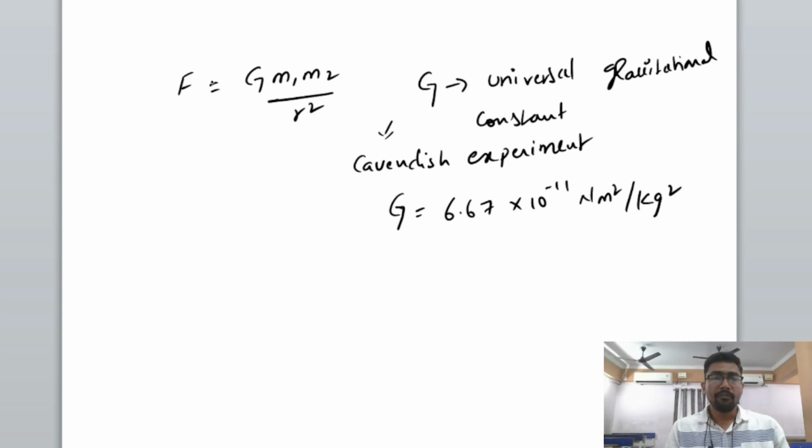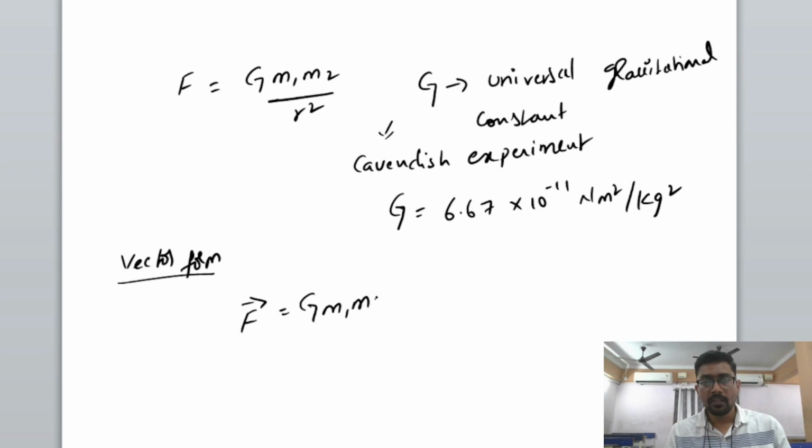Force is a vector quantity, so we can also write the gravitational force in vector form. We can say that F bar is equal to G into m1 m2 by r square into r cap.